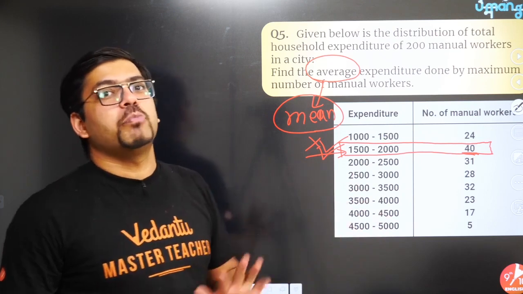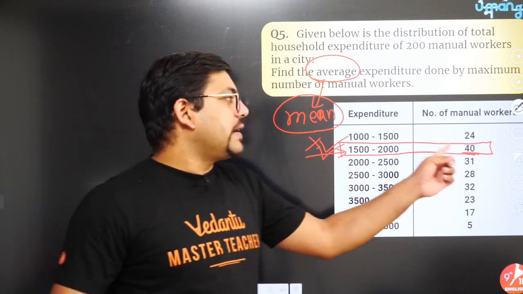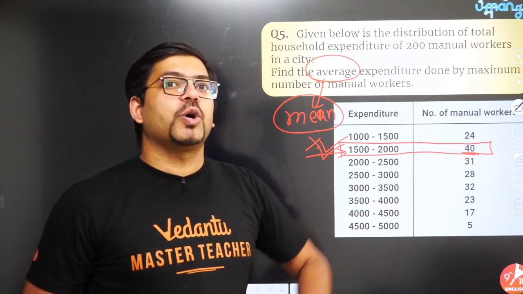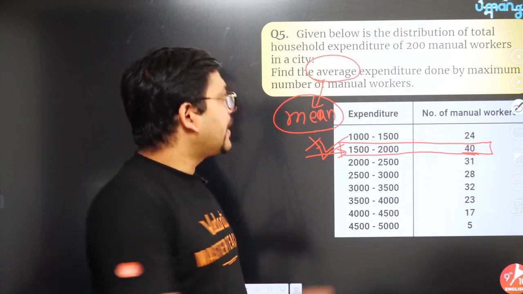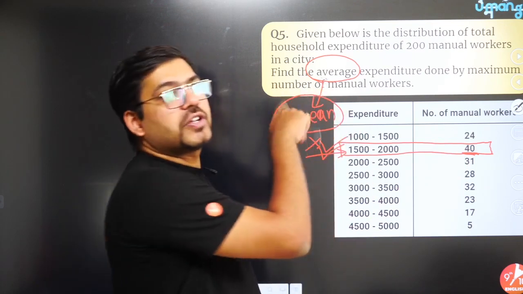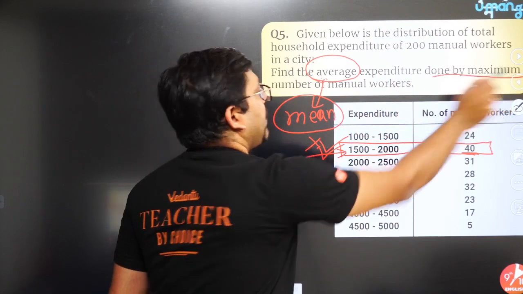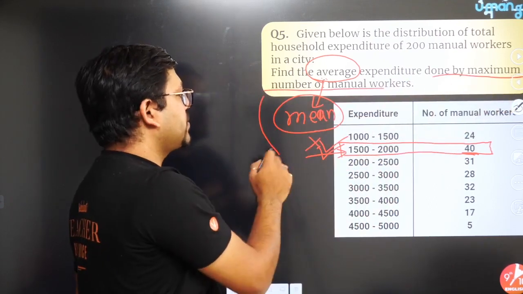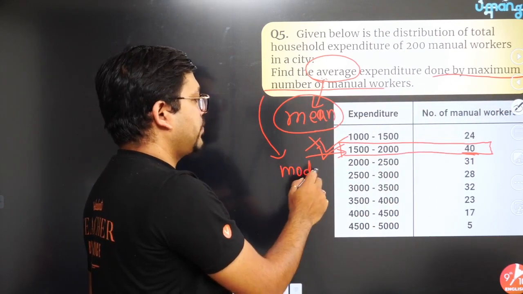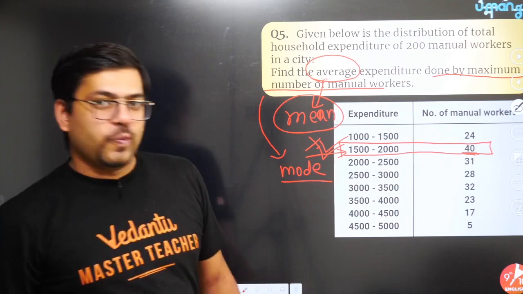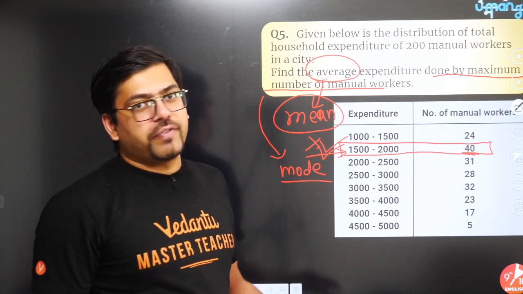That is what is given by mode. An average centered around the maximum number of data. So that is why here average is just to confuse you. It is done by the maximum number of manual workers, this means you have to find the mode. Once you get to know this, then you have to find the modal class.